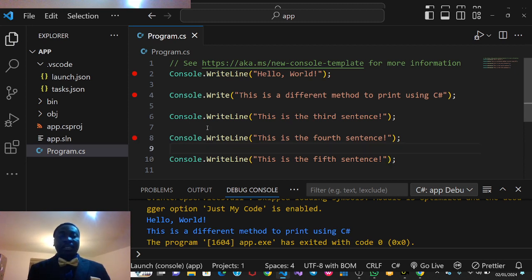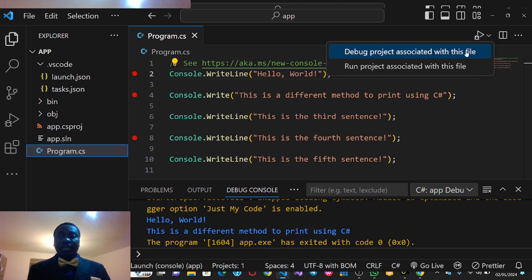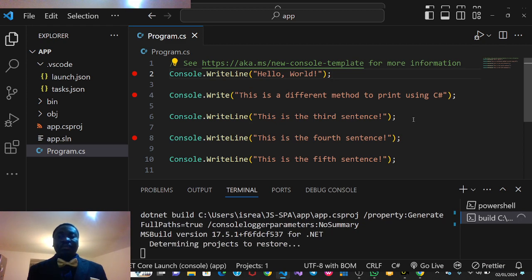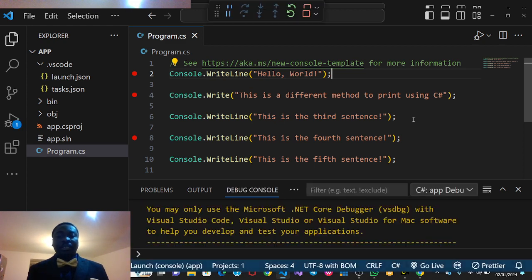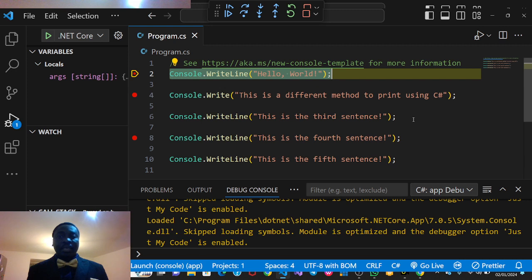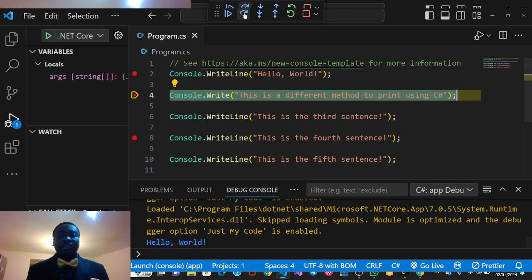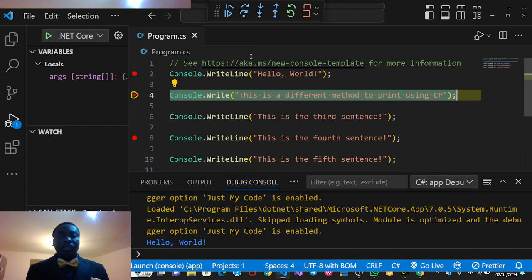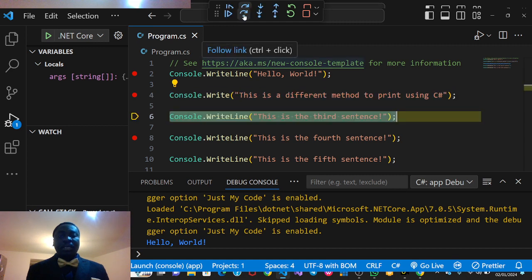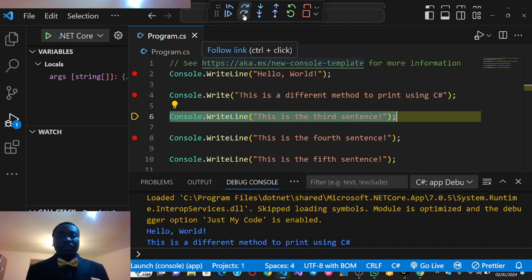This is number 8, and I'm going to debug it again. When you hear debug, that means you have a pet and you are trying to check, oh, why is the pet not active today? So the next thing is I'm going to use step over. Take note of step over. So it steps over it and prints out hello world, and we'll start the debug console. So I'm going to move it a little bit up. So for the next step over, you check this.